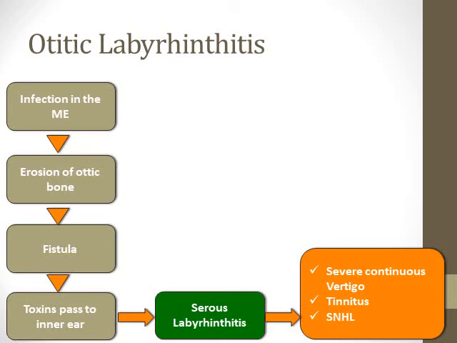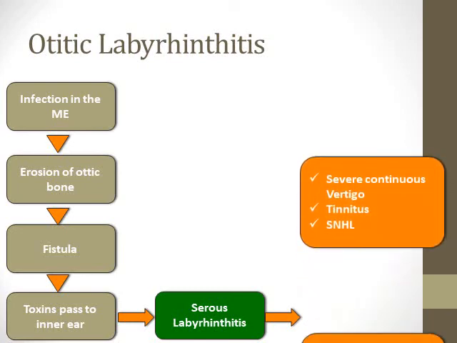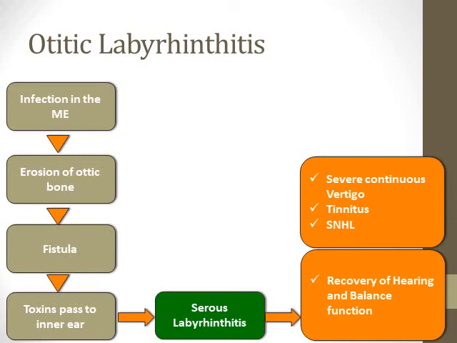So inflammation of the inner ear will cause interference with hearing or hearing loss, and interference with balance. This is what causes the vertigo. So here will be vertigo, hearing loss, and tinnitus. But fortunately, if you can treat this patient well, hearing can be recovered and balance also can be recovered.